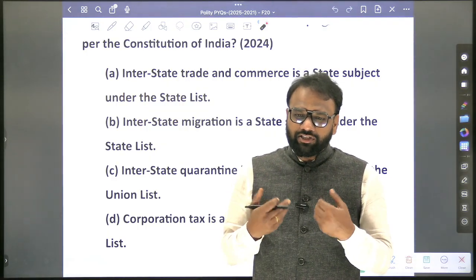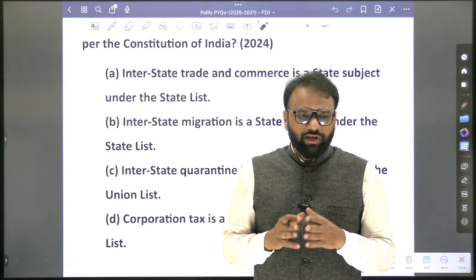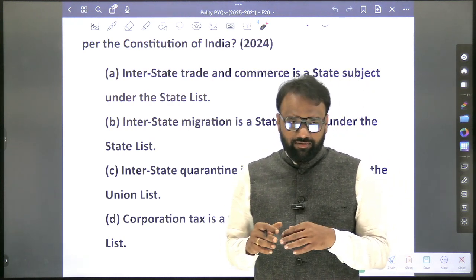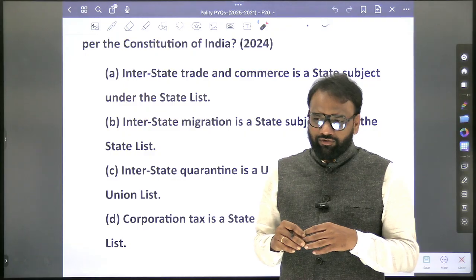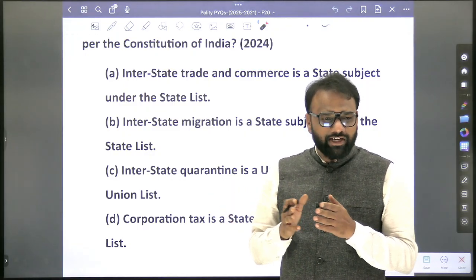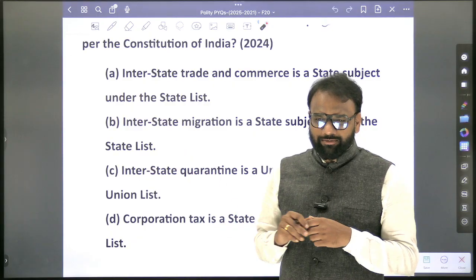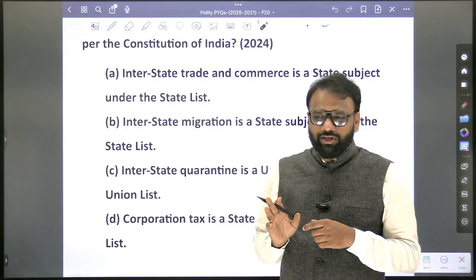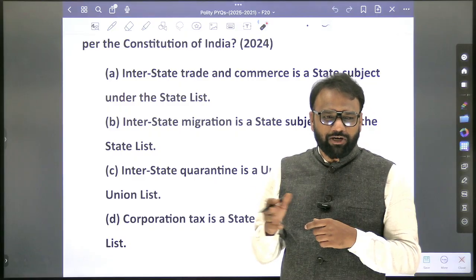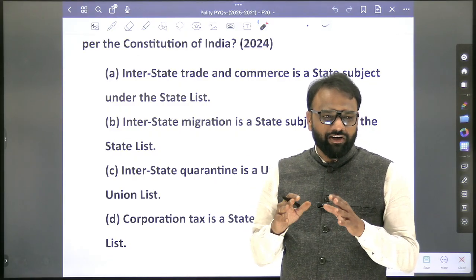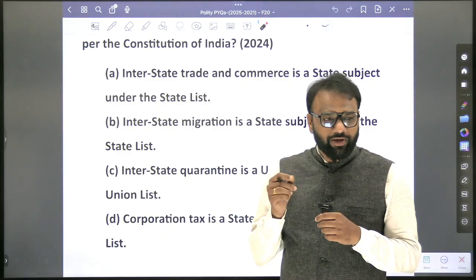Here, if you look at the union list, state list and concurrent list, how many subjects are there in the union list? Approximately 100. Next, in the state list, 60. Concurrent list, 53. So what will be the strategy here? We prepare the entire lists of union, state and concurrent lists, then we'll be able to answer this question. Yes or no? That will be a wrong strategy. If every aspirant prepares that way, then all will become IAS officers. But not all who invest the effort are going to become one, because we require a proper strategy.